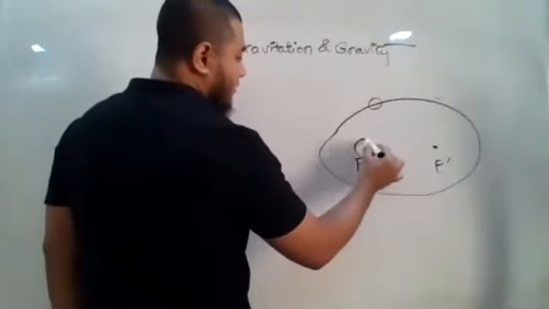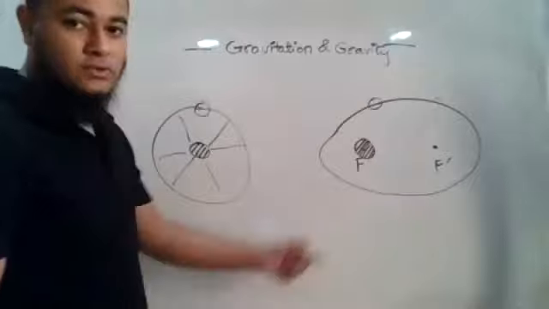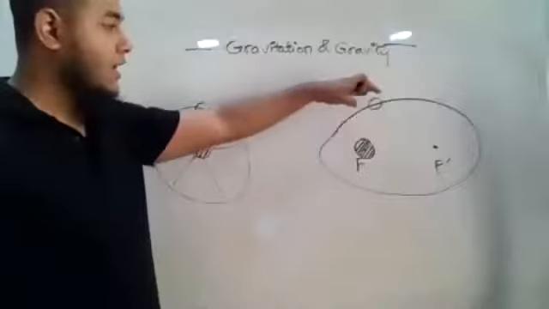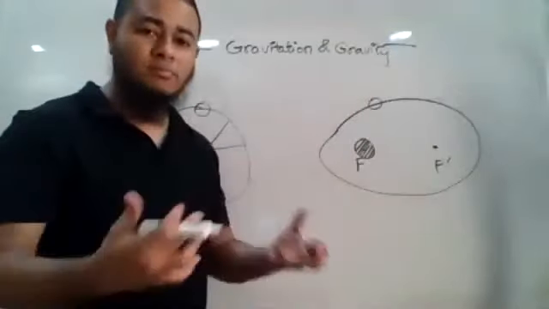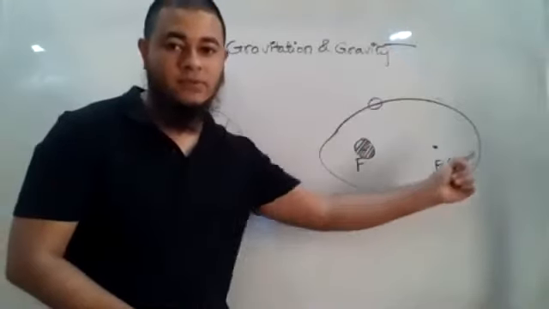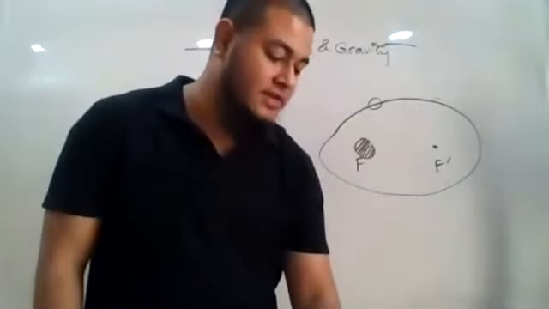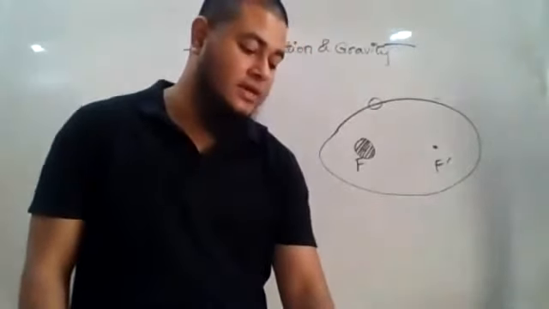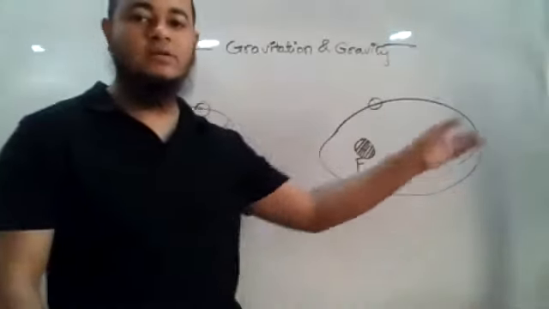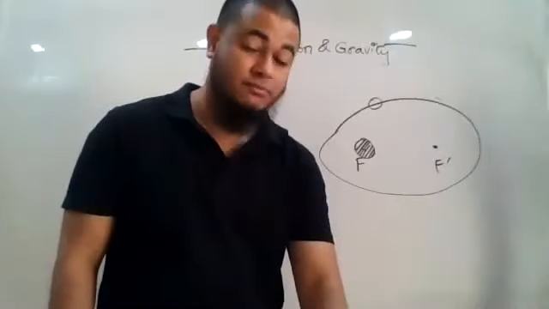Let us consider for now that the sun is at this focus. So the sun is at one focus, and the earth and all other planets move around it in an elliptical path. Okay, so this is the first law: each planet moves in an elliptical orbit with the sun at one focus. Keeping the sun at any one focus, the planet keeps revolving.